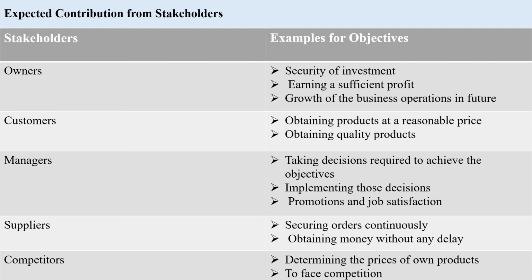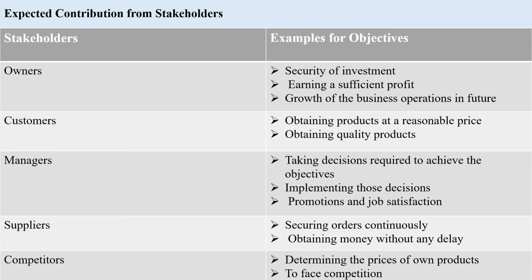Owners are the people who are making an investment. So they need to ensure that their investments are secure. The business is doing well and they need to have a sufficient profit for their investment. And they are expecting the business will grow in the future. So these are the objectives of owners.